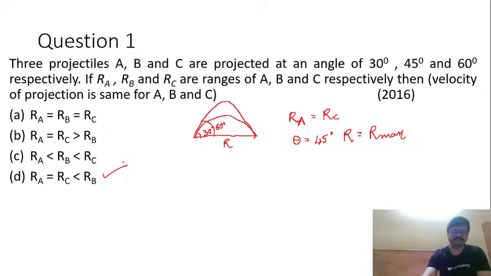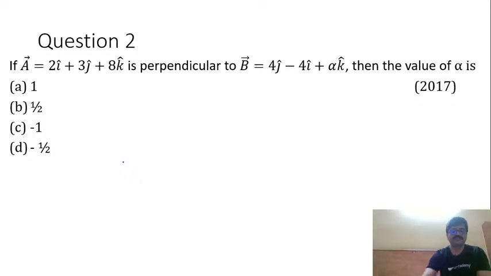Now let me move on to the second question. I picked this question from 2017. If vector A equal to 2 i cap plus 3 j cap plus 8 k cap is perpendicular to vector B equal to 4 j cap minus 4 i cap plus alpha k cap, then the value of alpha is?